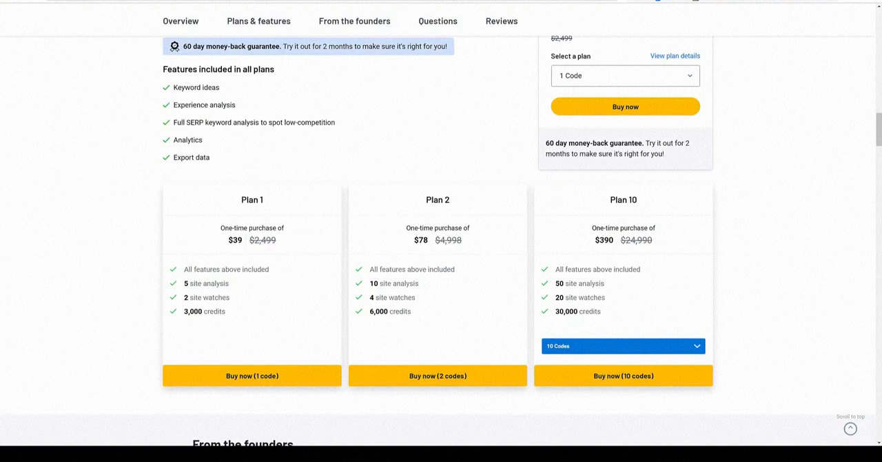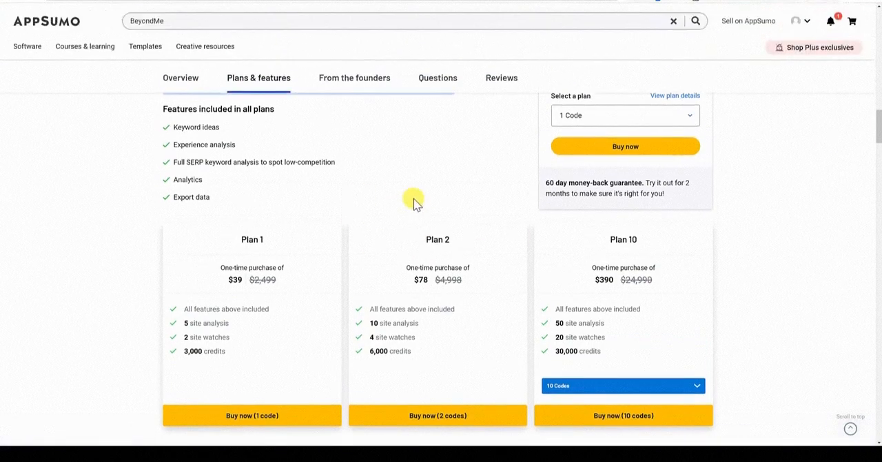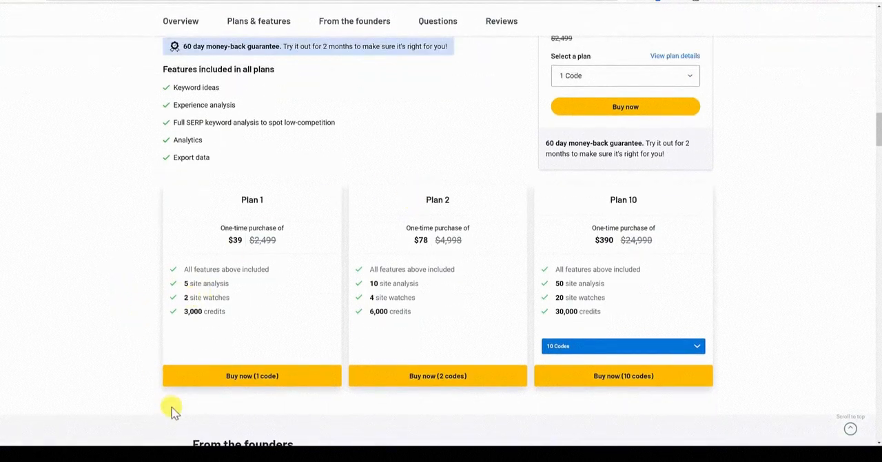So I'm going to go and purchase this tool, and then we'll be right back and we'll start doing a demo. Be right back. Okay, perfect.